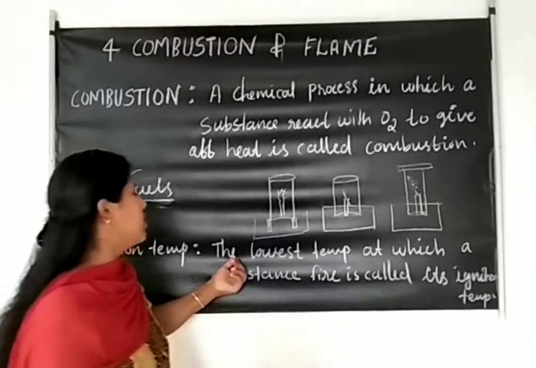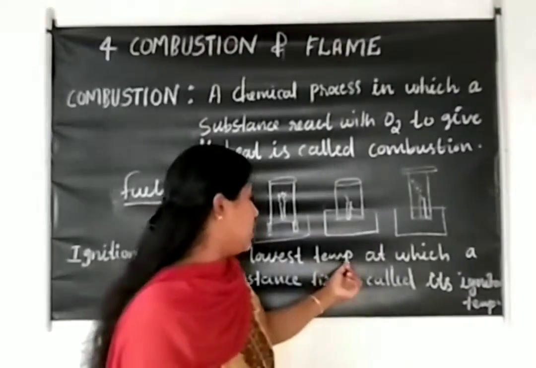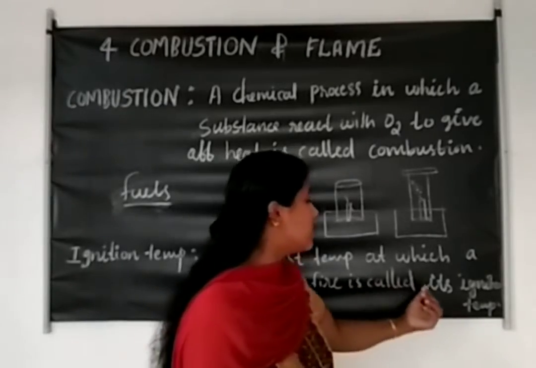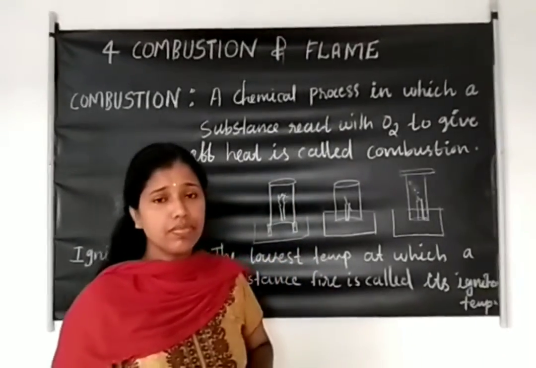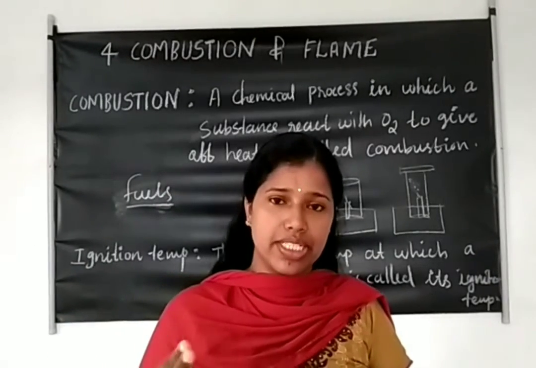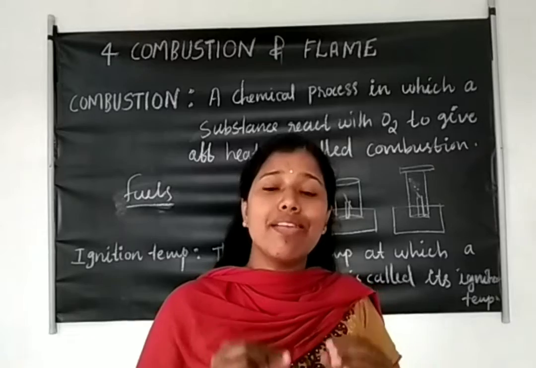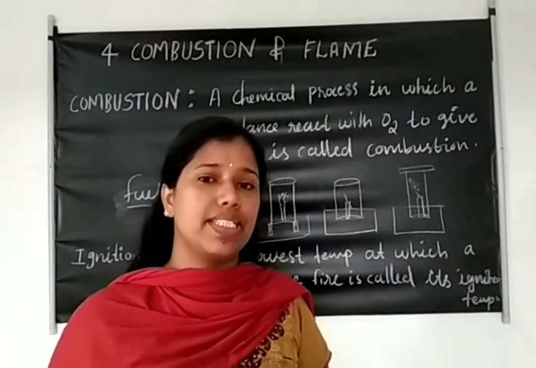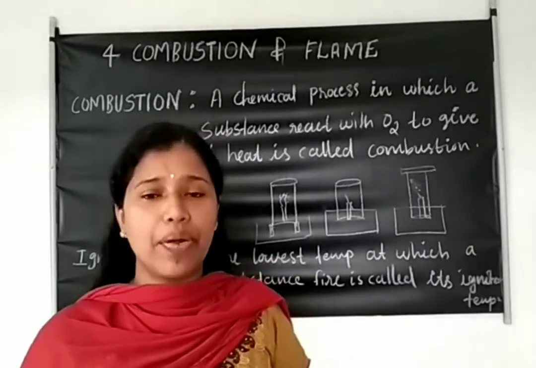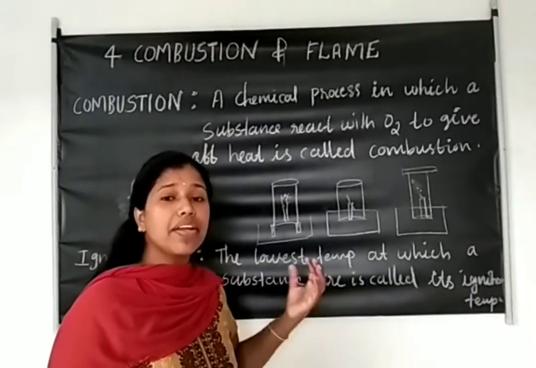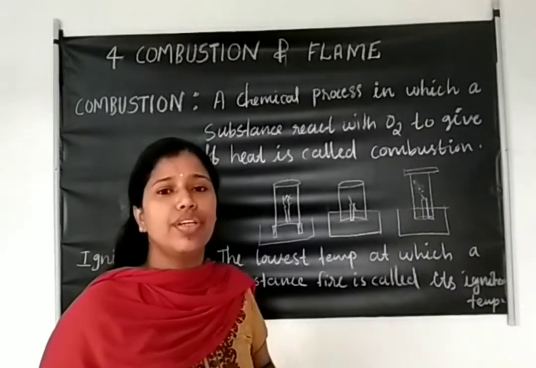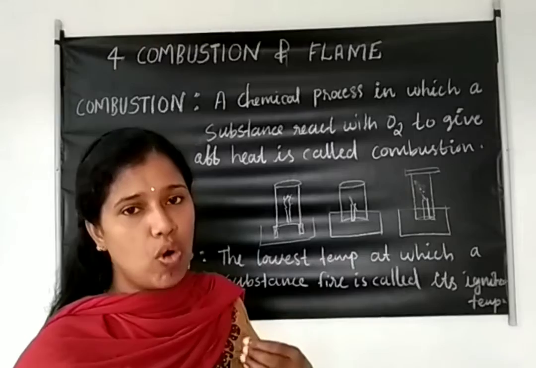Ignition temperature means the lowest temperature at which a substance catches fire. For a matchstick, ignition temperature is very low. Another example, alcohol, petrol, diesel: ignition temperature is very low. But in the case of wood, ignition temperature is more.